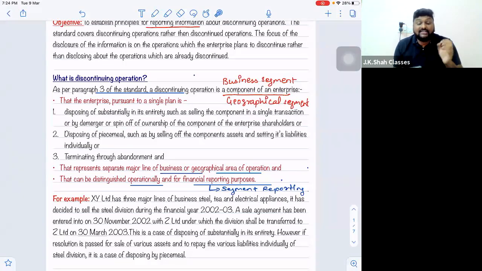I'm sorry, the new company that is formed is called the resulting company, and the old company is called the demerged company. So now what will be the value of my share? For the old company it will be 75,000, and for the new company it will be 25,000. These ratios are calculated on the basis of the financial assets and liabilities of that particular resulting enterprise.